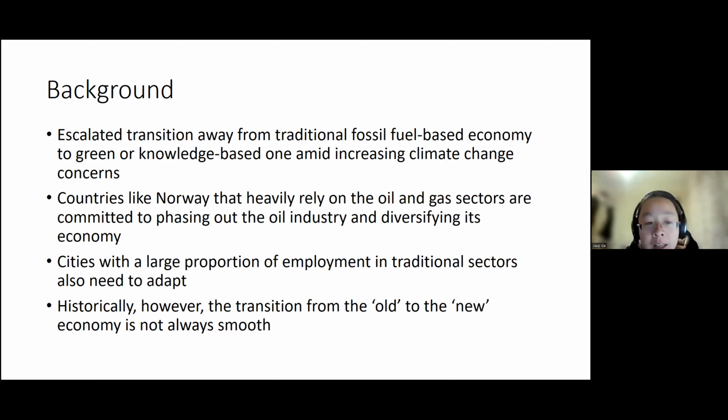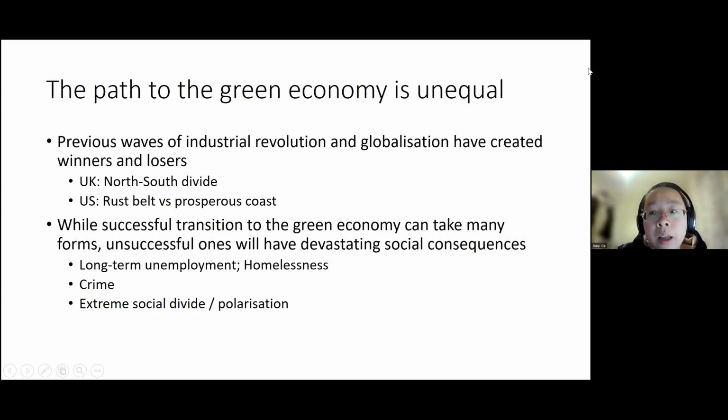And historically, as we have seen repeatedly, the transition from the old to the new economy is not always smooth. So what we want to argue here is that the path to the green economy can be quite unequal, and we've already seen that in previous waves of industrial revolution and globalization, there have been winners and losers created in this process.